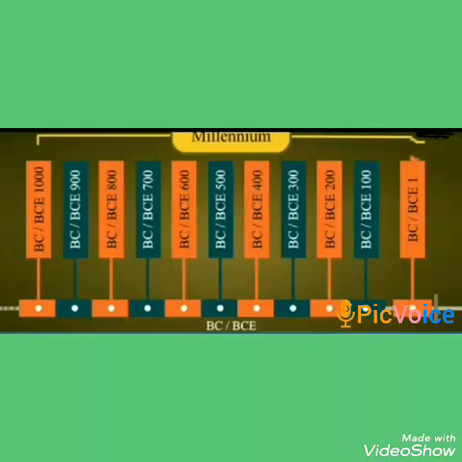That means they are going backward from 100 to 1. We write from 1 to 100, but they are writing as 100 to 1. And the first millennium before the Common Era, that is before Christ, is indicated as 1000 to 1 BCE. Understood?